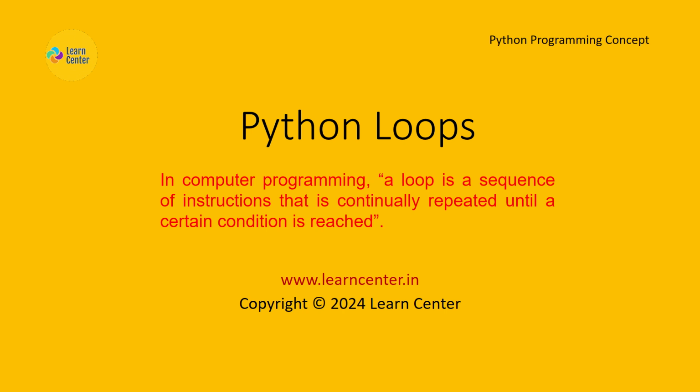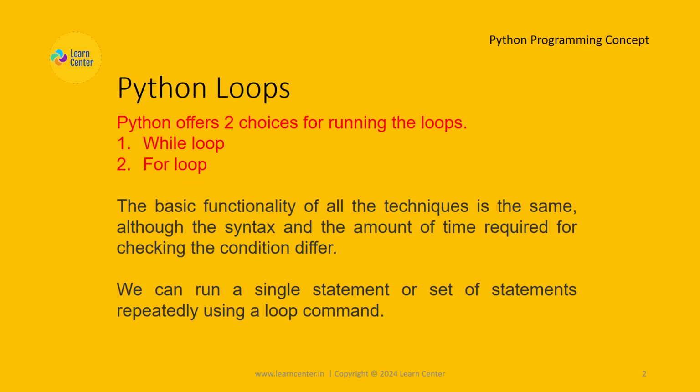Python Loops. In computer programming, a loop is a sequence of instructions that is continually repeated until a certain condition is reached. Python offers two choices for running the loops: 1. while loop. 2. for loop.